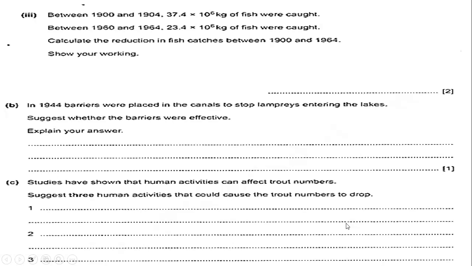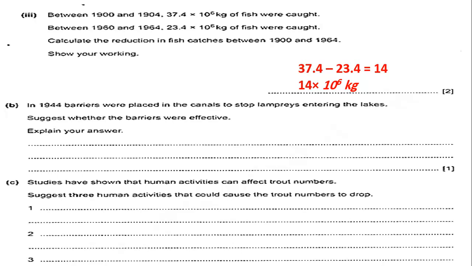Between 1900 and 1904, this number of fish were caught. Between 1960 and 1964, this number of fish were caught. Calculate the reduction in the fish catches between 1900 and 1964. You will do a simple subtraction and then you will multiply it with the factor.